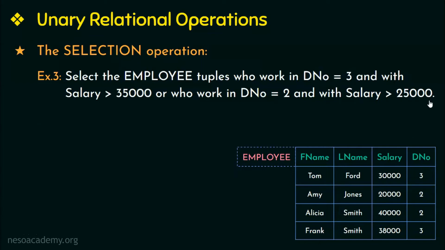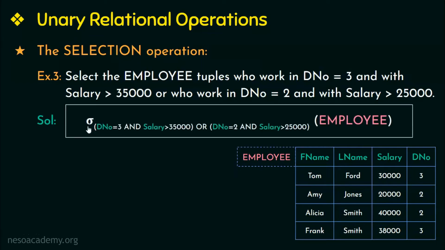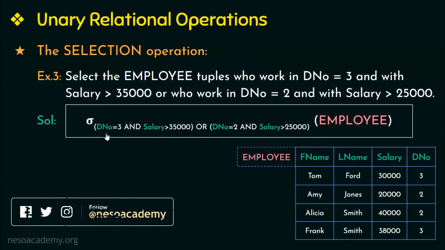We can specify the selection operation as sigma, the selection operator, followed by the selection condition in the subscript. So either this condition, that is employees working in department number 3 with salary greater than 35,000, or this condition, that is employees working in department number 2 with salary greater than 25,000. Any of these two conditions has to be satisfied. Therefore, a Boolean operator OR. Let us see what would be the resulting relation.